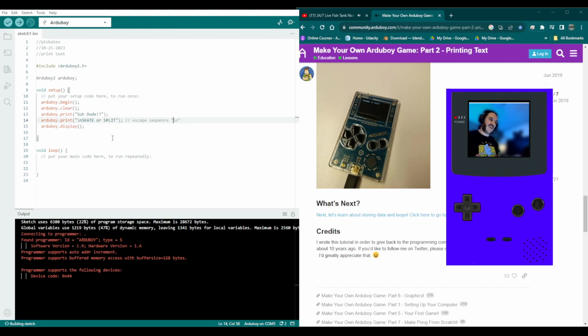I'm going to save it. All right, P1 Skates 10/25 2023. Print text with a new line. What's up, dude? And skater split. We didn't even go into loop statements here. So this was a pretty quick one.